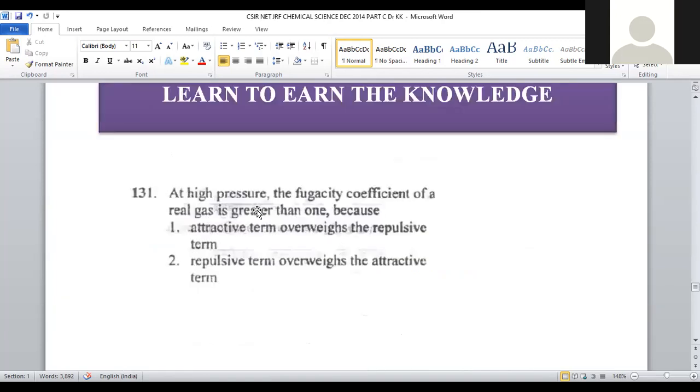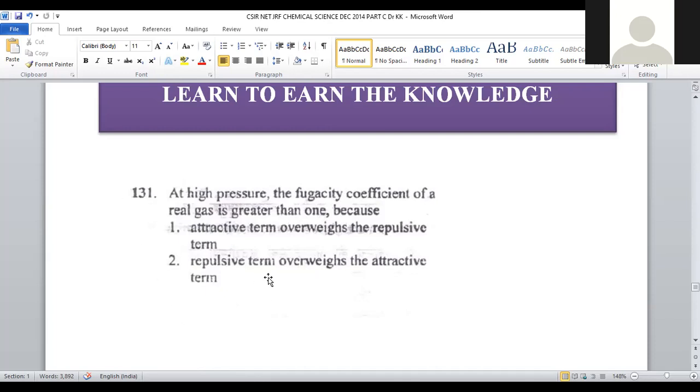High pressure. When we are applying high pressure, the gas always behaves like a real gas, and the fugacity coefficient value will be greater than 1. The main reason is, when we are applying the pressure, all the gaseous molecules come closer to each other, so there is a possibility of repulsive forces. They repel each other. At that condition, repulsions will outweigh the attractive forces. Because of that, the fugacity coefficient value will become greater than 1.